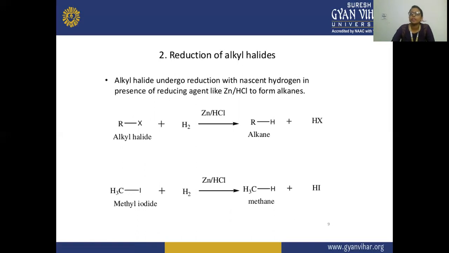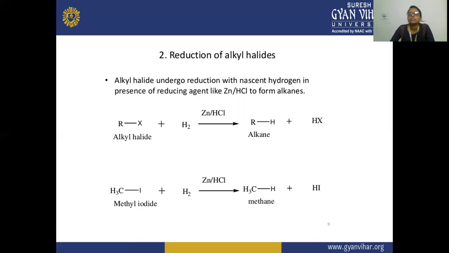Next is the reduction of alkyl halide. In the reduction of alkyl halide, the alkyl halide undergoes reduction, which means there is an addition of hydrogen atoms. Here we are adding hydrogen, reduction with nascent hydrogen, in the presence of reducing agents like Zn and HCl, and there is a formation of alkane. So the alkane is formed from this alkyl halide.